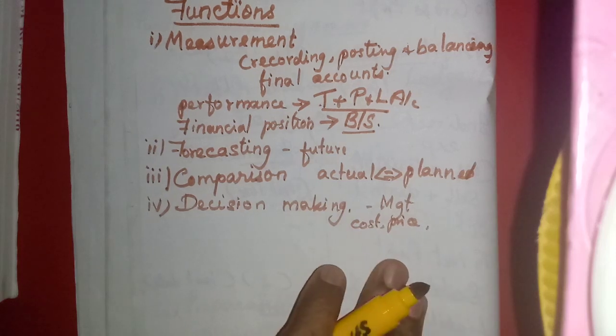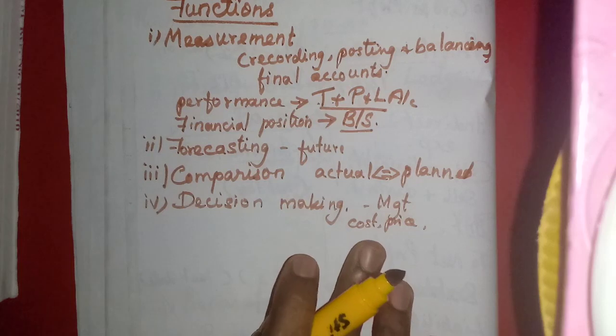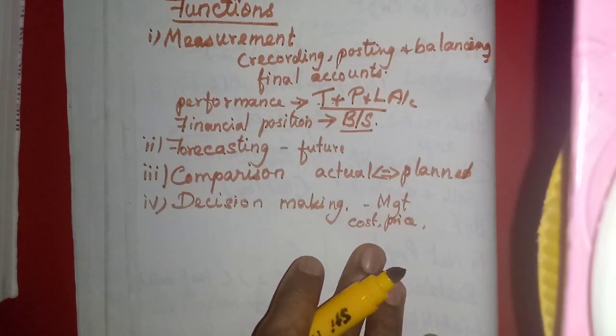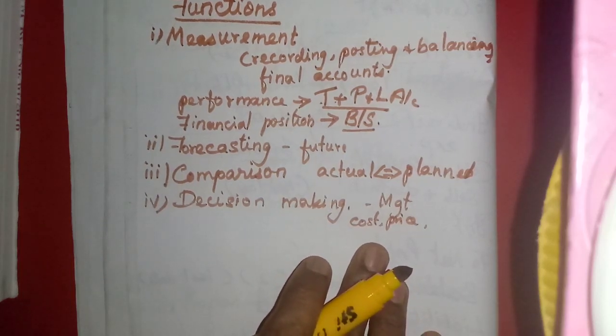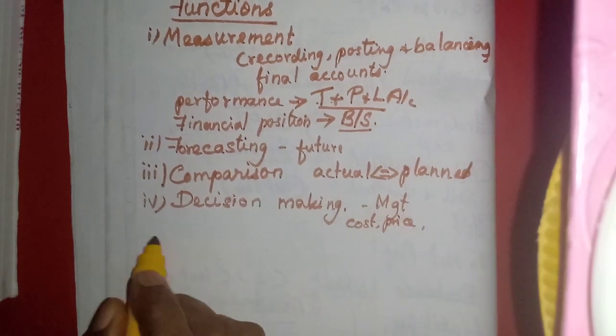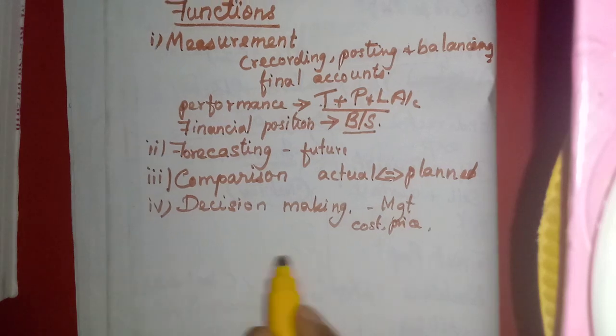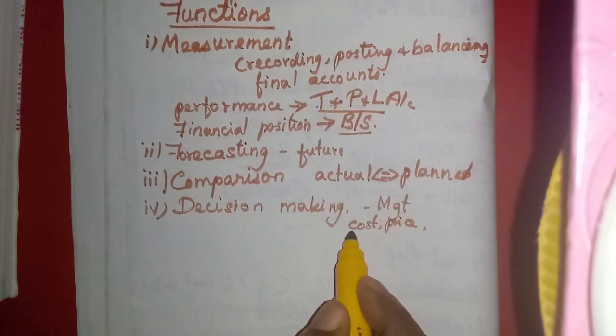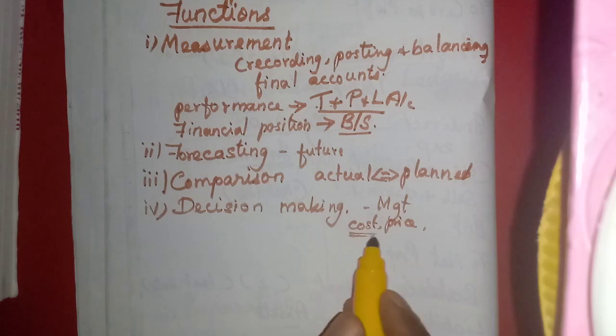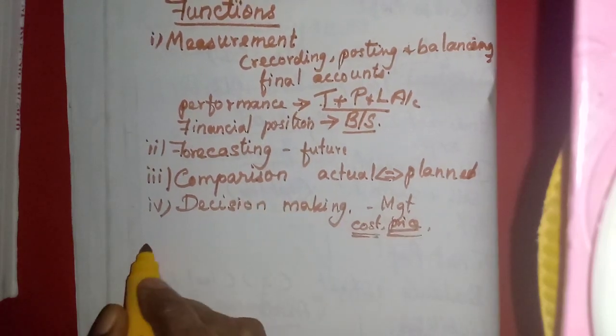Okay, so with all this, it is easy for the management to decide some matters related to the performance of the enterprise, or how to control, or anything they have to calculate, the cost of the product, or to fix the price of the product, they need the financial statement.